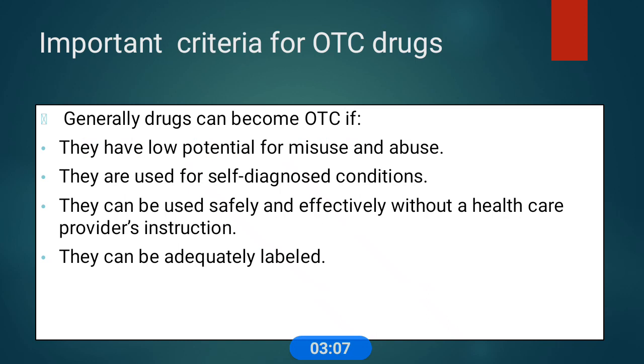What are the important criteria that OTC drugs should follow? Generally, drugs can become OTC if they have low potential for misuse and abuse, and they are used for self-diagnosed conditions. They can be used safely and effectively without a healthcare provider's instruction. They can be adequately labeled. In the label, they should follow the FDA instructions and mention the safety profile.